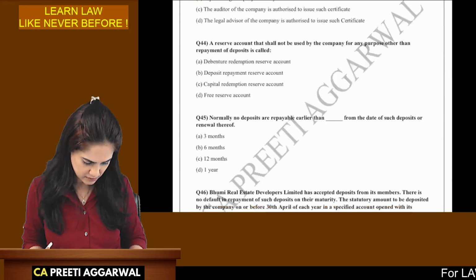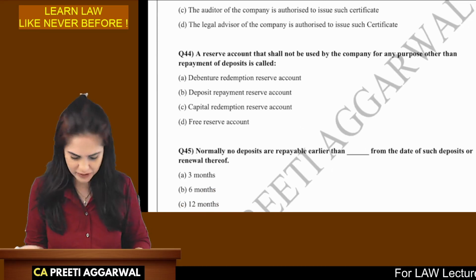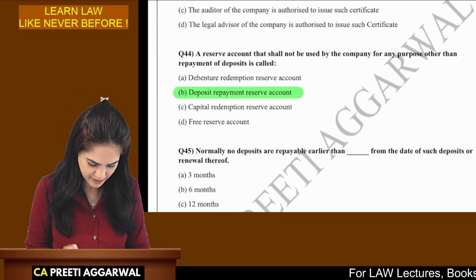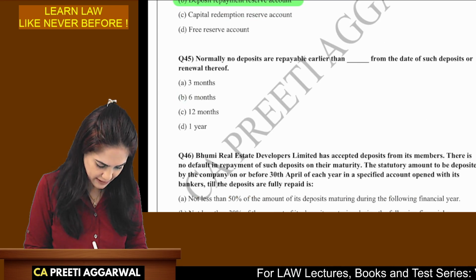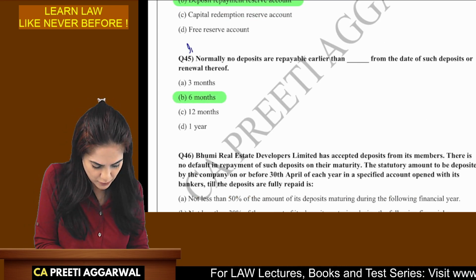And a reserve account, very simple question. Other than repayment is the deposit repayment reserve account. This was a very simple one. The deposits are not payable earlier than 6 months. Now, this also is important.